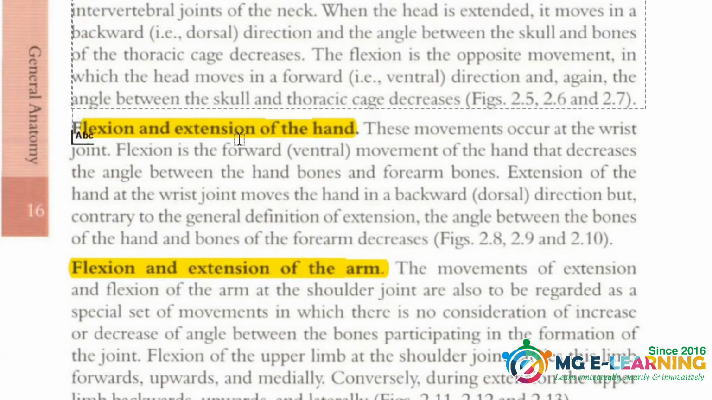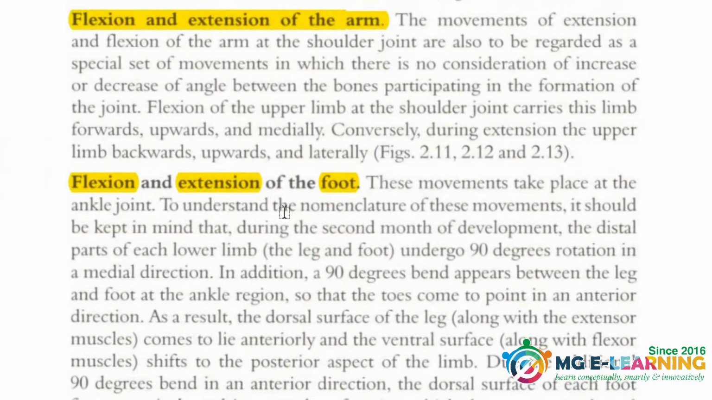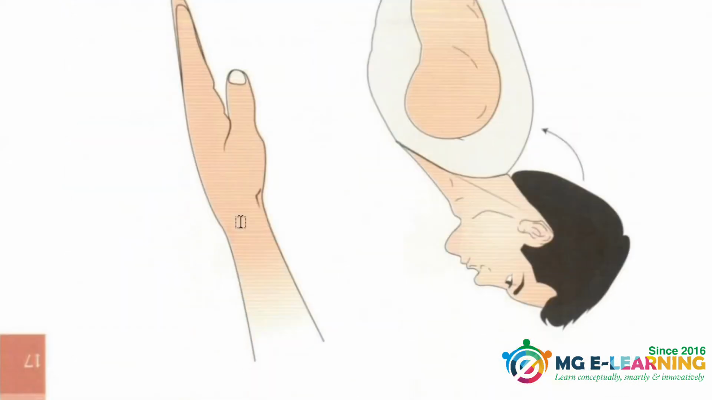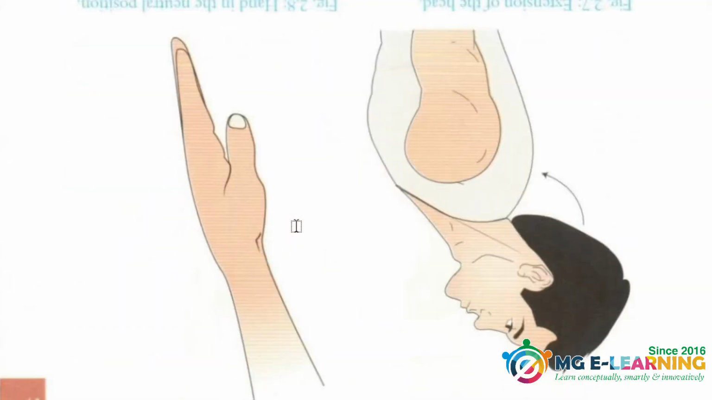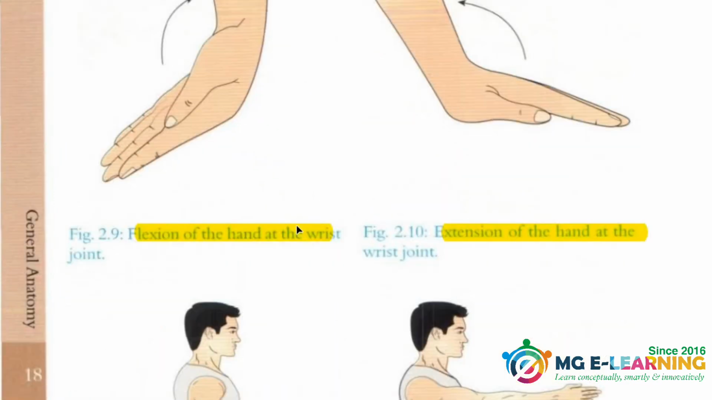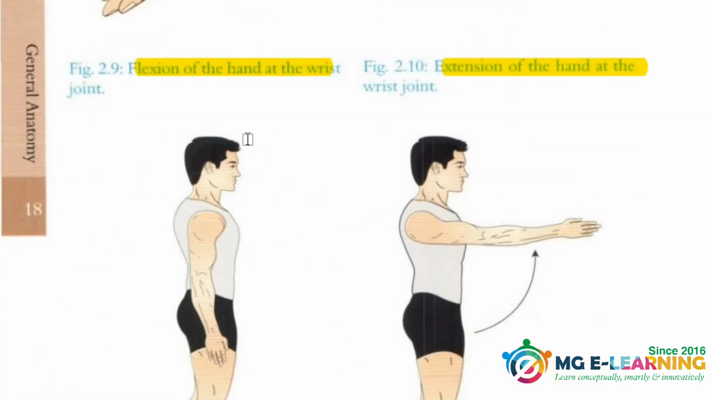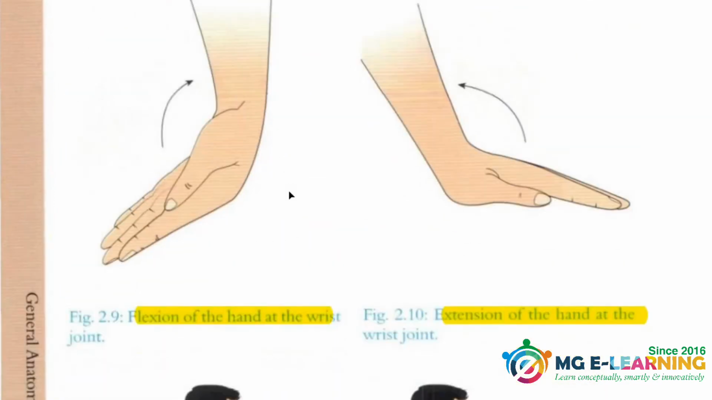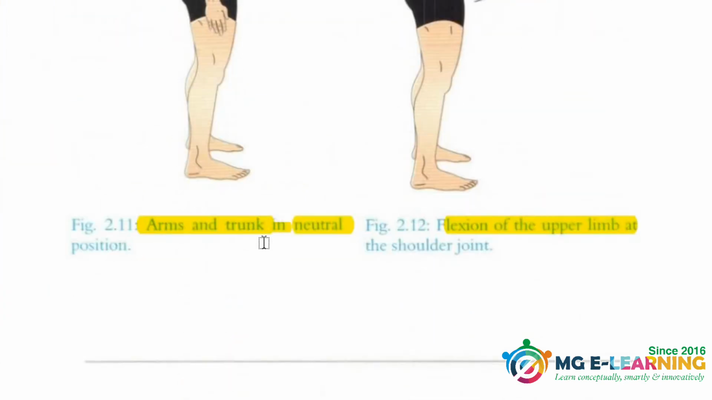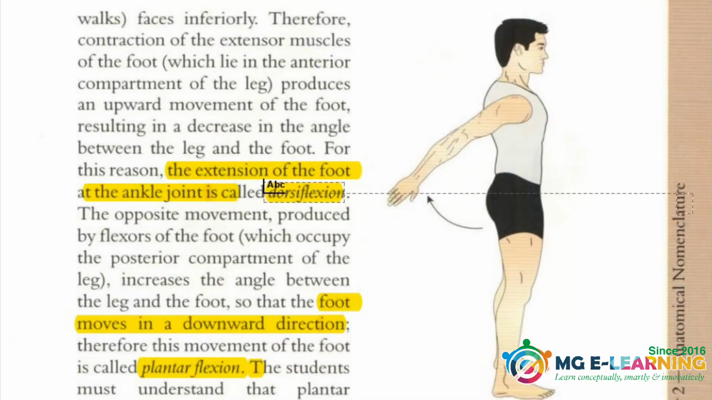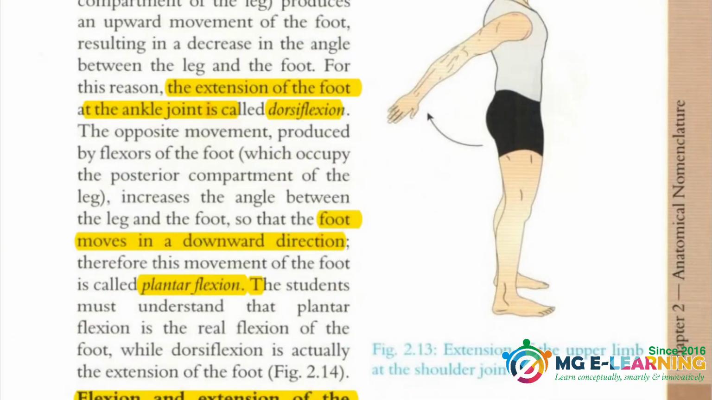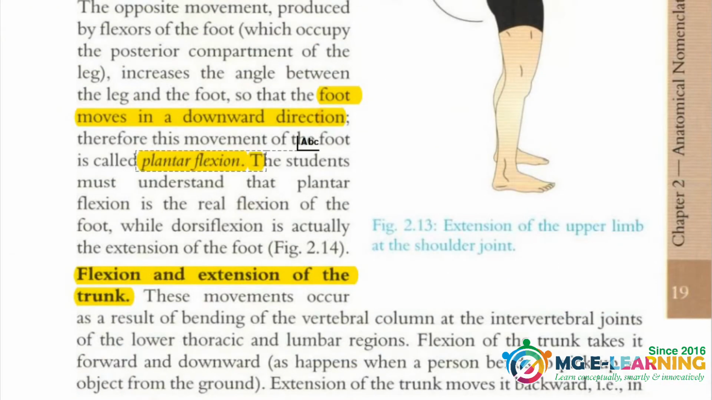This is again flexion and extension of the hand, flexion and extension of the arm, of the foot. These all are very important. If you do it from the figures, then it will be very easy for you to grasp the knowledge. This is again the same thing which I was telling you, and you have to be very clear about these terminologies about the movements. You should know what is dorsiflexion and what is plantar flexion, the movements of the foot.